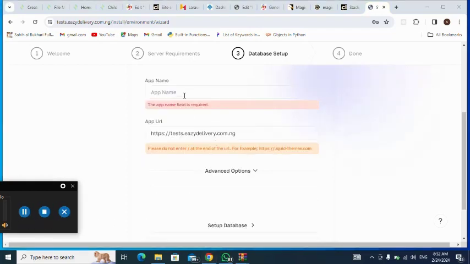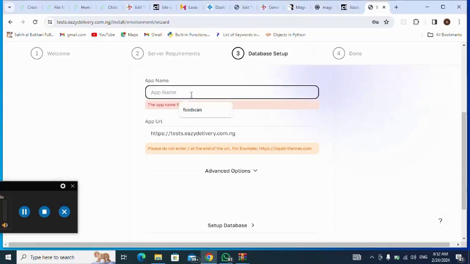Okay, there's an error. The app name is incorrect. Let me see what's the name of the app, let me say MagicAI.